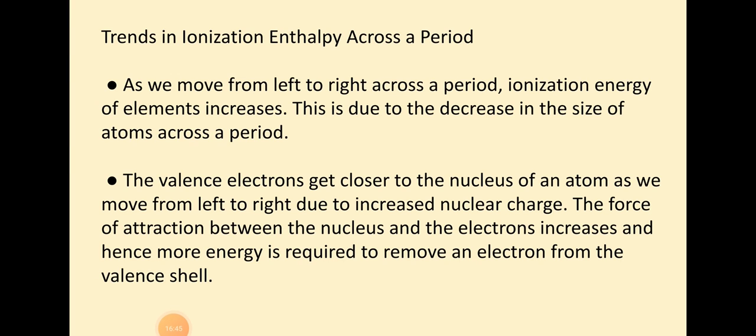The first ionization enthalpy of beryllium is higher than boron, nitrogen is higher than oxygen, magnesium is higher than aluminium, and phosphorus is higher than sulfur. How can it be explained? Actually, in beryllium and magnesium, the outermost s orbitals are completely filled, and in nitrogen and phosphorus the outermost p orbitals are half filled. So these are more stable configurations, hence their ionization enthalpies are expected to be high.